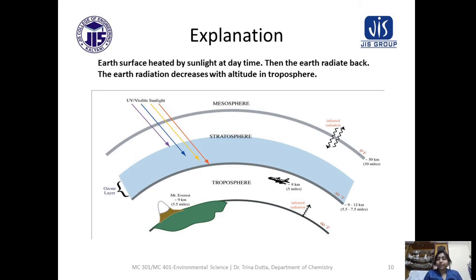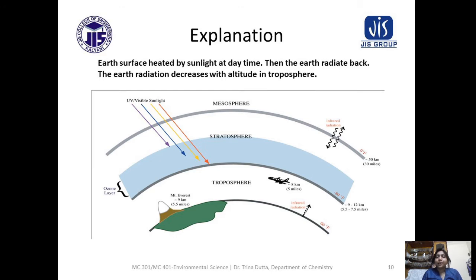So here the explanation is given. Like you can see in the figure, first the sun rays are coming, the sunlight is coming, and the Earth's surface becomes hot. At daylight, in presence of sun, the sun rays come, then the Earth's surface becomes hot. Now, the Earth's surface becomes like a hot ball and it will radiate back.